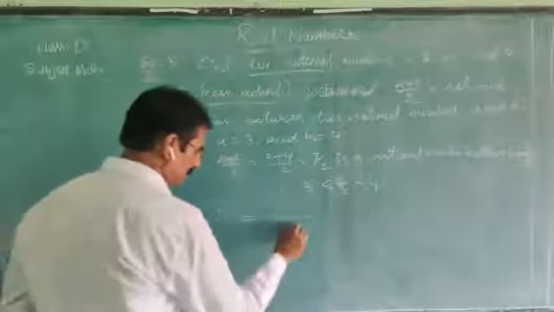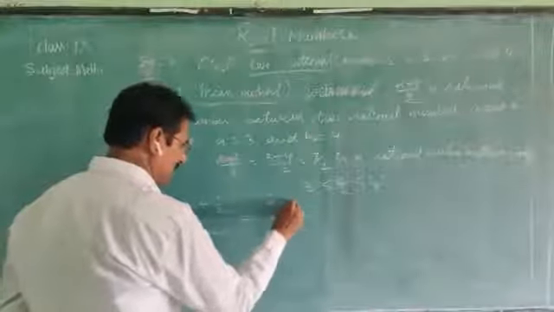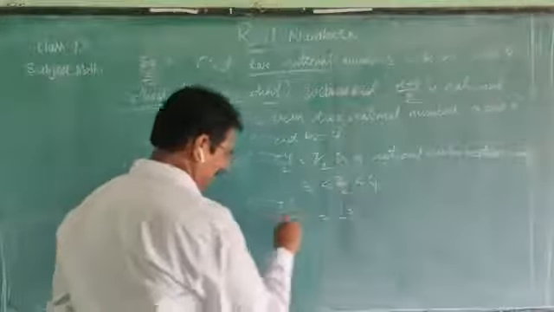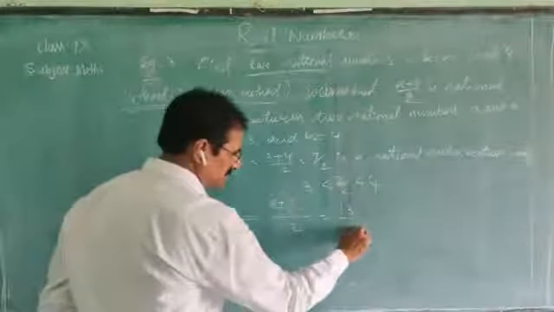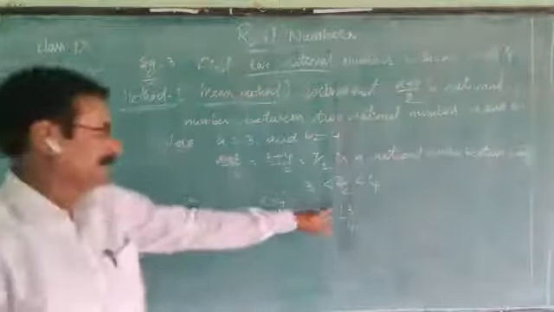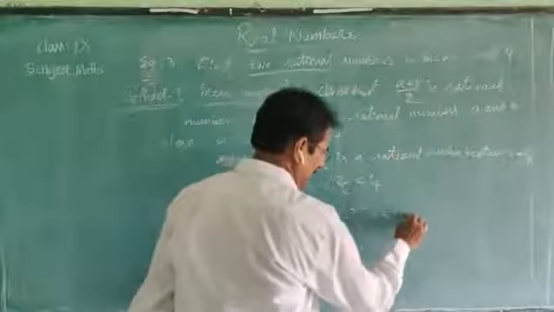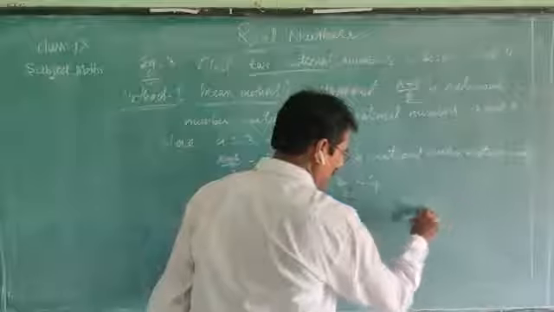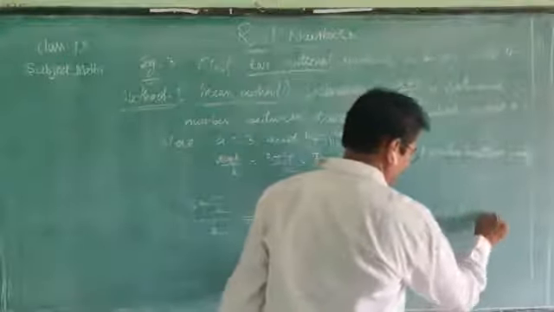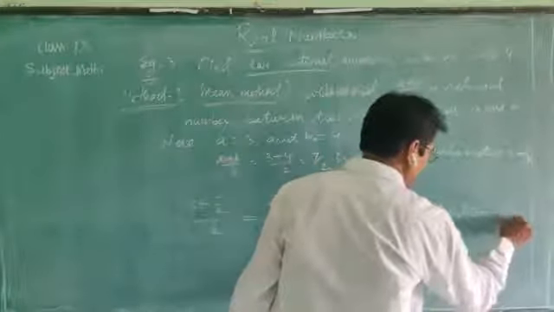In the numerator, 2 is the LCM: 2 times 3 is 6, plus 7, over 2. That gives 13 by 2, and bringing down the 2 here, 2 times 2 is 4, so 13 by 4 is a rational number between 3 and 7 by 2.